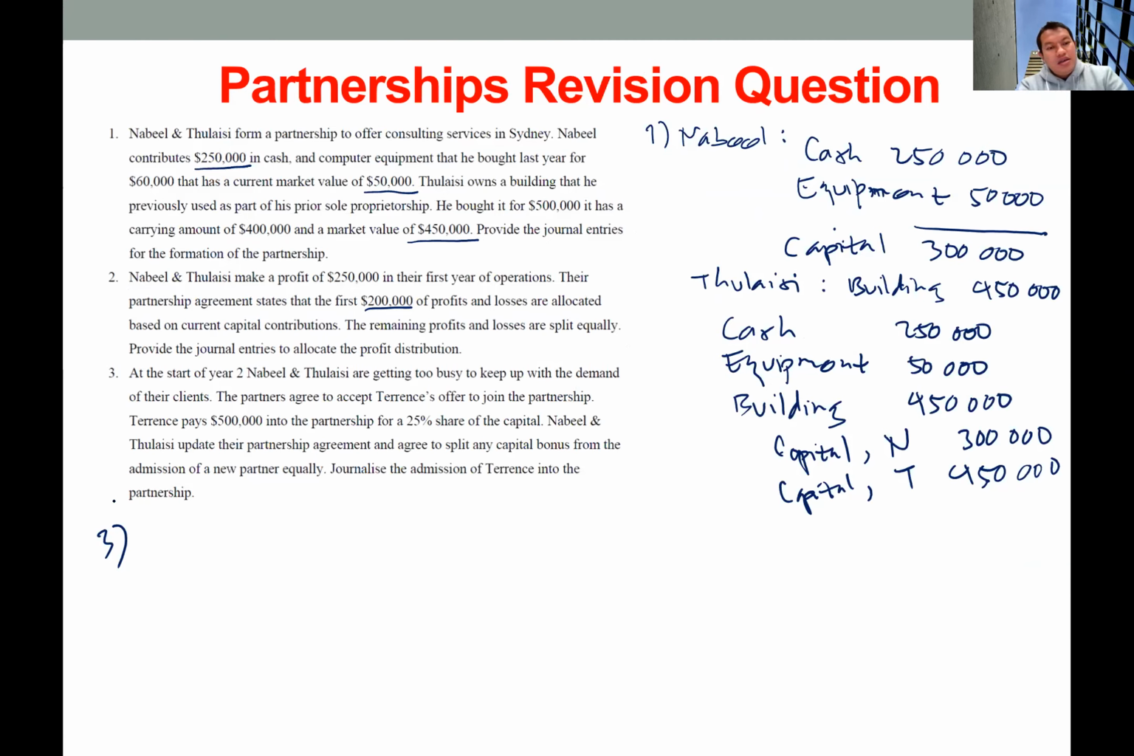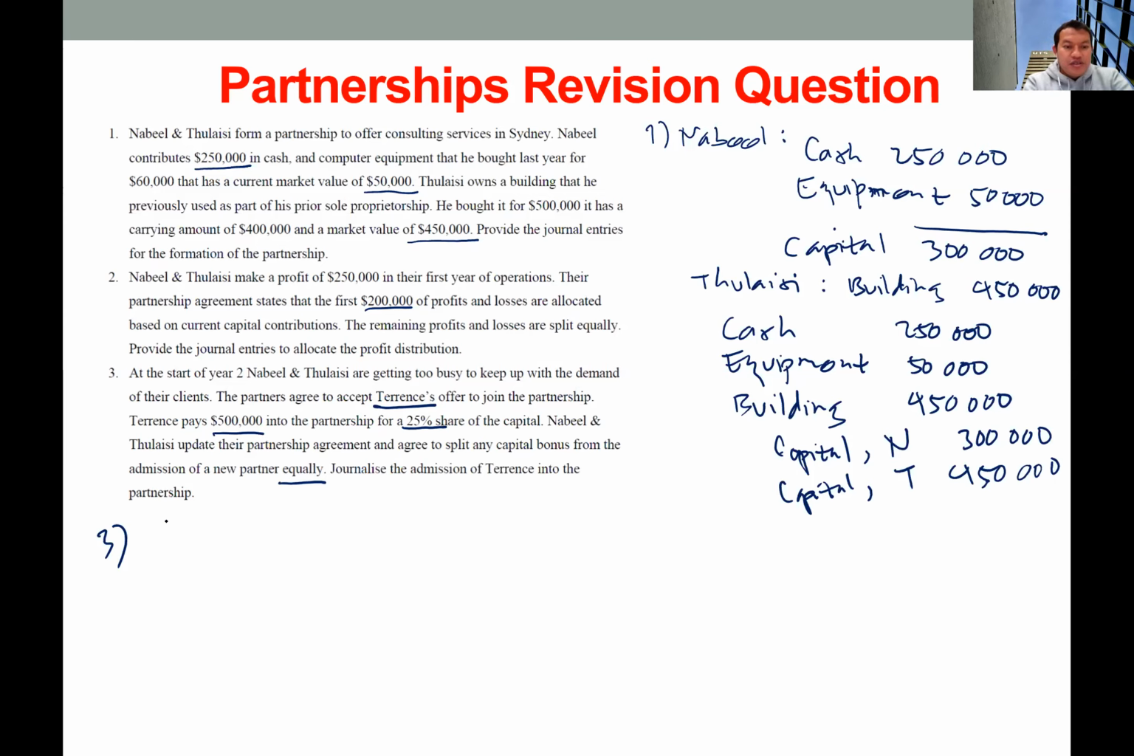Okay, at the start of year 2, Nabil and Tulaisi are getting too busy to keep up with the demand of their clients. The partners agreed to accept Terence, so Terence is the new partner. Terence paid 500,000 into the partnership for 25% share of capital. Nabil and Tulaisi agree to split any capital bonus from the admission equally. So equal distribution of bonus or loss. So let's make the journal.